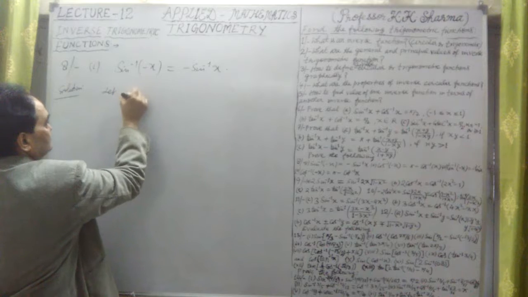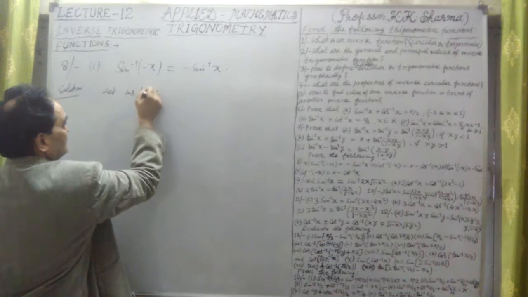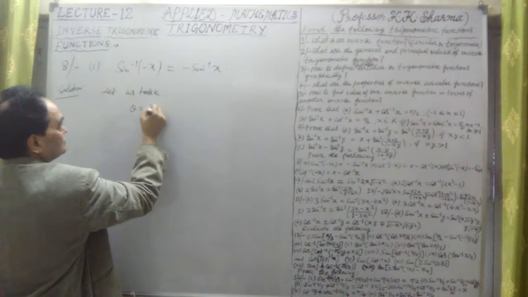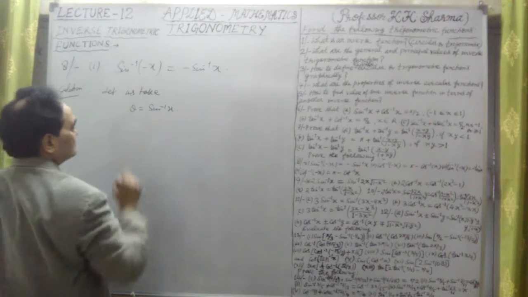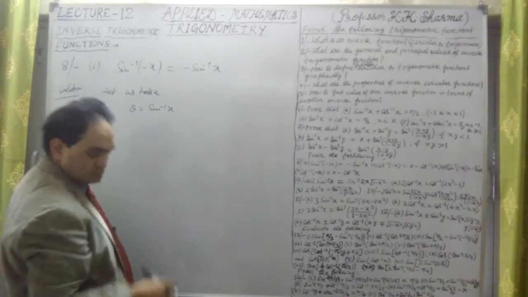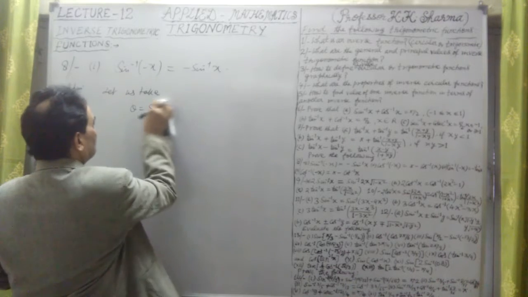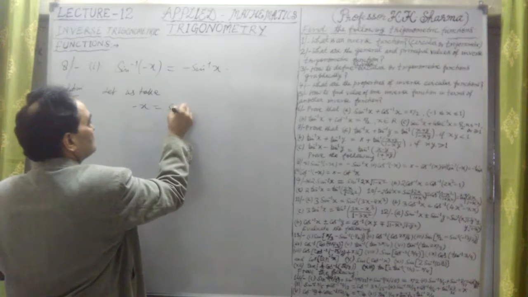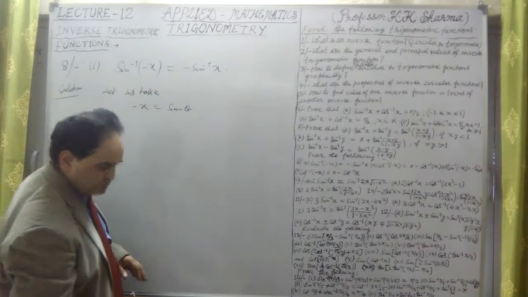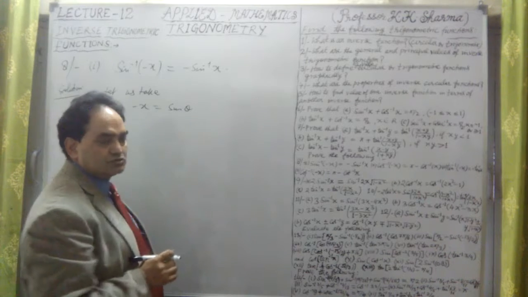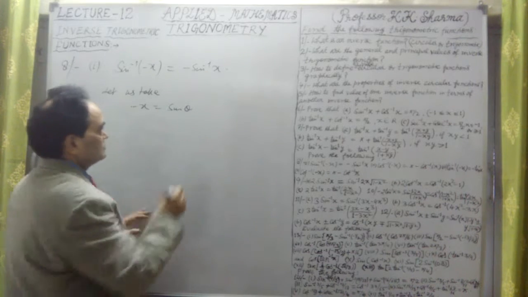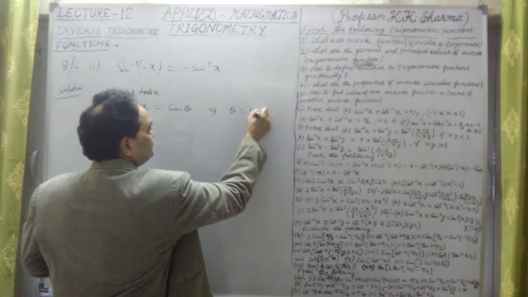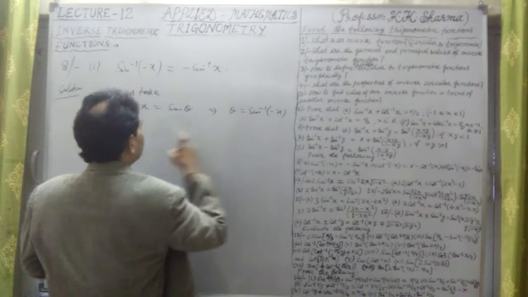Let us take theta equal to sine inverse x. Or let me take minus x equal to sine theta. Okay, let us take minus x equal to sine theta. This implies that theta is equal to sine inverse of minus x.